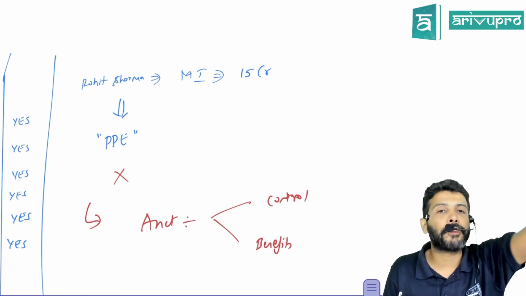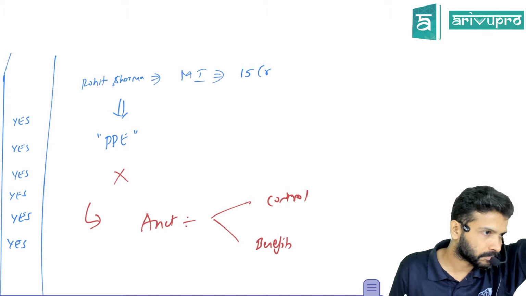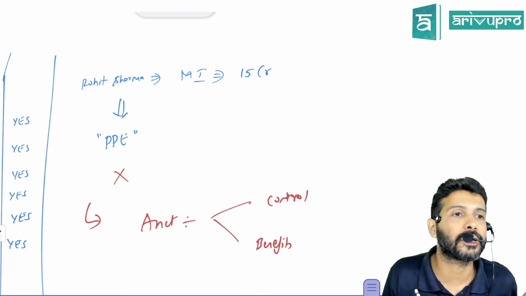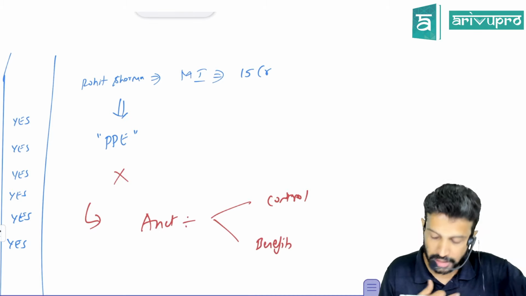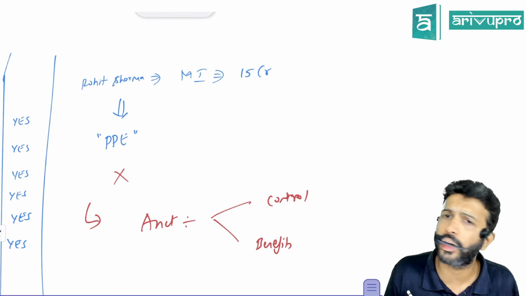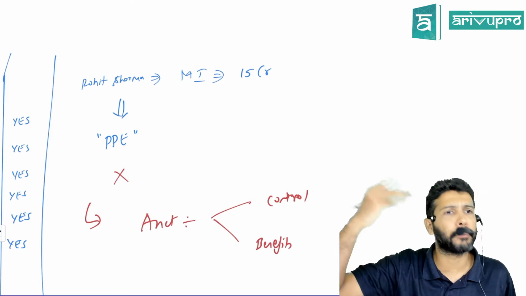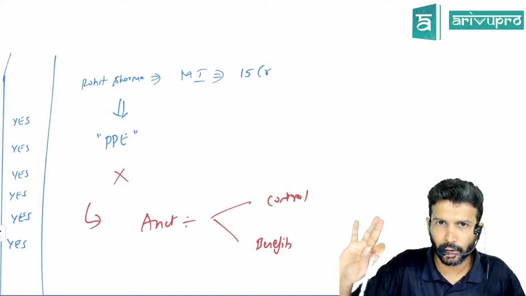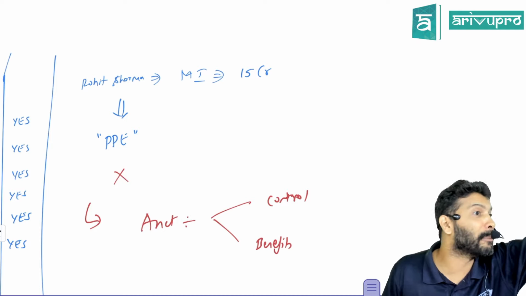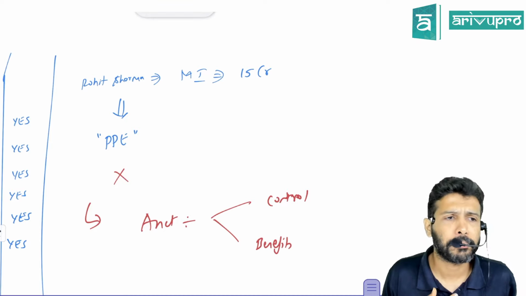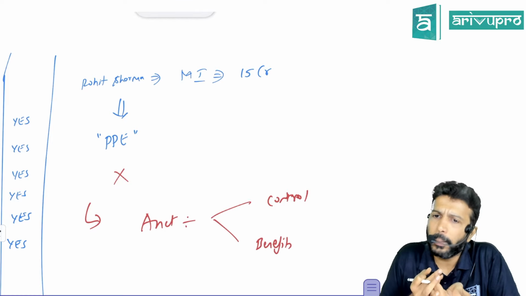Like, if I have a 500 rupees Gandhi note in my wallet, is that 500 rupees note my asset? Is that cash my asset? Yes, because it is within my control. I can do whatever I want with it. I can use that 500 and buy something. Or if I'm crazy, I can tear it off. I'll not do it, just saying. But it is within my control. Yes or no? And will I get all the benefits from it? Yeah, I can use it and get all the benefits.